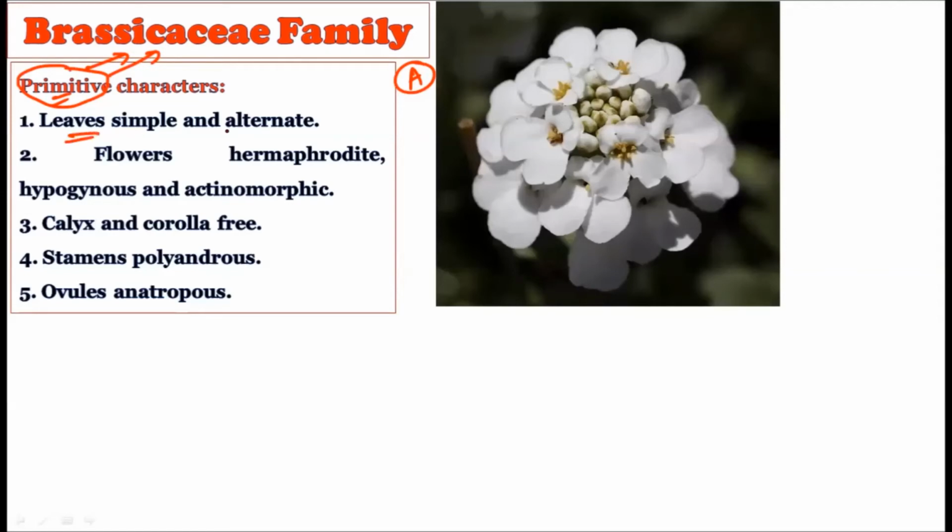See, the leaves are simple and alternate. Simple leaves are considered a primitive character, because a compound leaf is considered an advanced character. This question was asked in our last home assignment, but the majority of the students just gave the reason that Hutchinson or Bentham and Hooker placed them as primitive, and that is why they are primitive. But it should not be like that. You should give the proper scientific reason why we consider one family primitive and another family advanced, because there are some characteristics which make a family primitive, and some which make a family advanced.